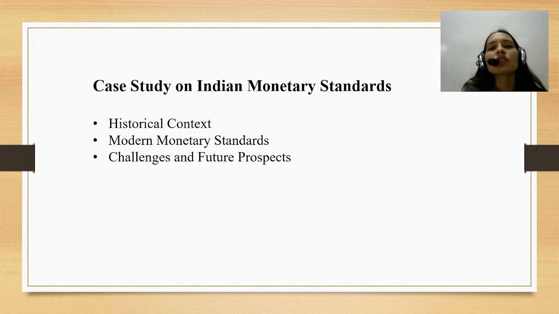The introduction of digital payments, the Unified Payments Interface, and mobile banking has transformed the monetary landscape. Digital currency initiatives like the digital rupee are being explored.